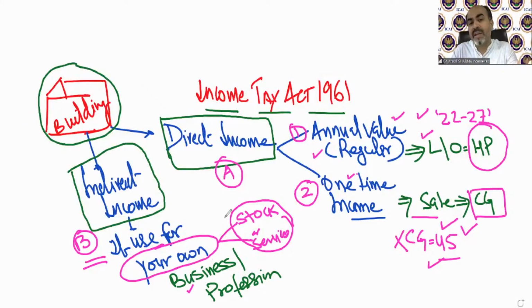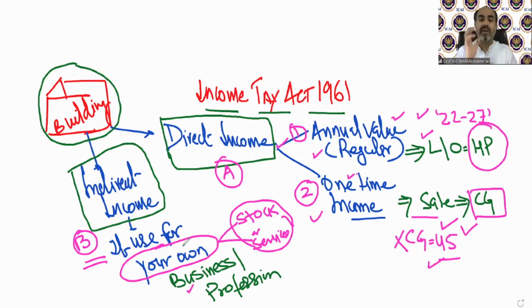So if direct income is going to be taxable under the income tax out of a building, there will be only 2 cases. One is annual charge value, that is rental value. Another is one-time income. So your building can also support your business to earn income, but that income will not fall under the head house property or capital gain. That is going to be treated under the business head.